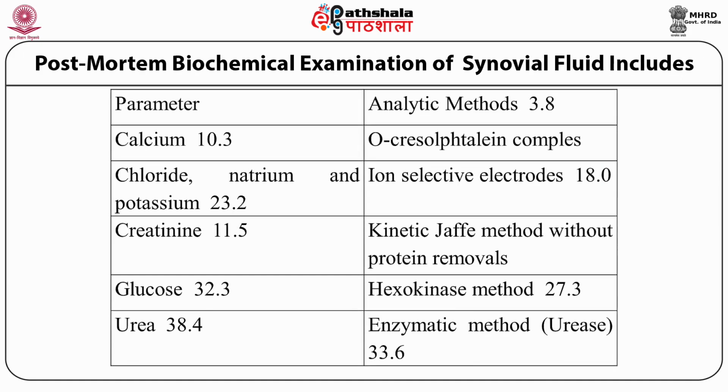The table shows you different types of analytical methods that are used for the biochemical examination of calcium, creatinine, glucose, and urea. For example, ion selective electrodes are used for the examination of chloride, sodium and potassium. The hexokinase method is used for the examination of glucose. Enzymatic methods are used to detect the presence of urea.